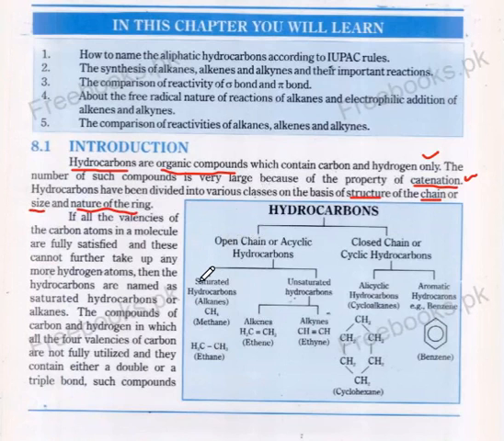If all the valencies of the carbon atoms in a molecule are fully satisfied, it means no valency is available, or the bonds formed with other atoms in the molecule are fully satisfied, and these cannot further take up any more hydrogen atoms, then the hydrocarbons are named as saturated hydrocarbons or alkanes.